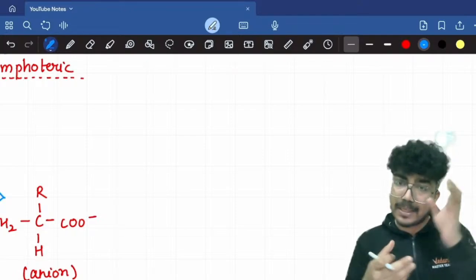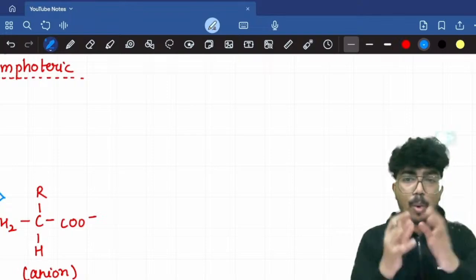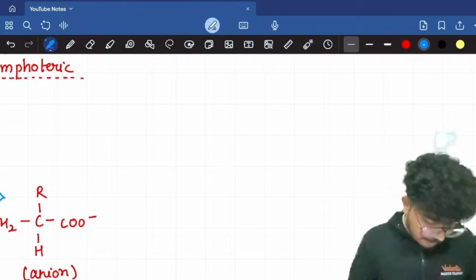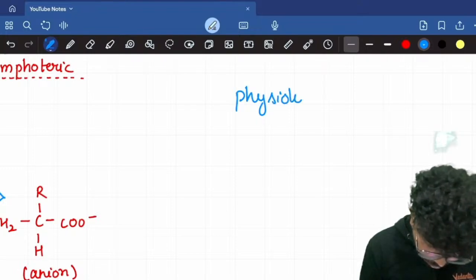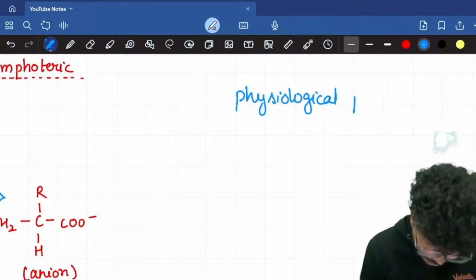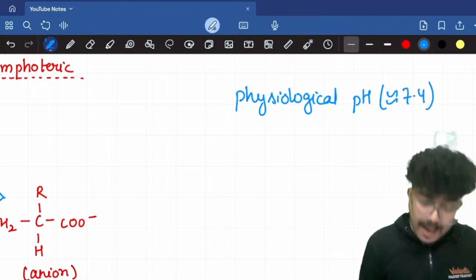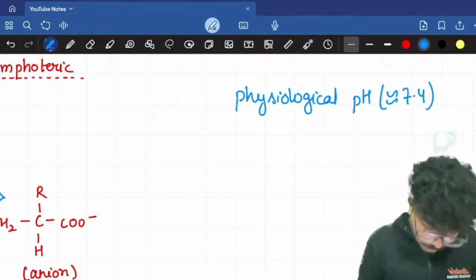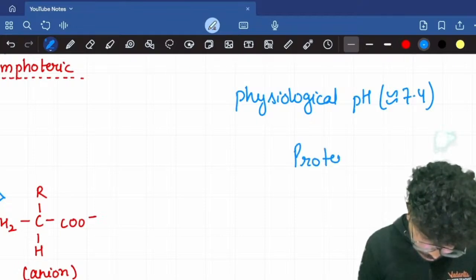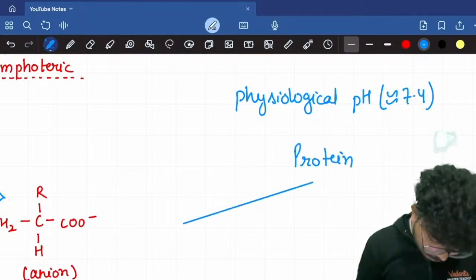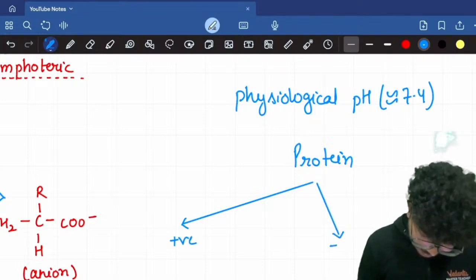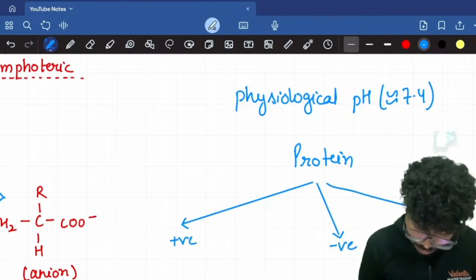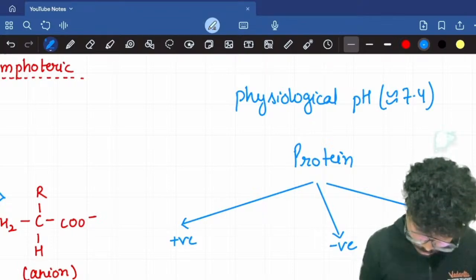So at pH 7.4, we will look at the overall charge of the protein, right? I'm talking about the physiological pH, that is 7.4. At that particular pH, a protein can have an overall positive charge, it can have an overall negative charge, or it can have no charge, or it can be neutral.